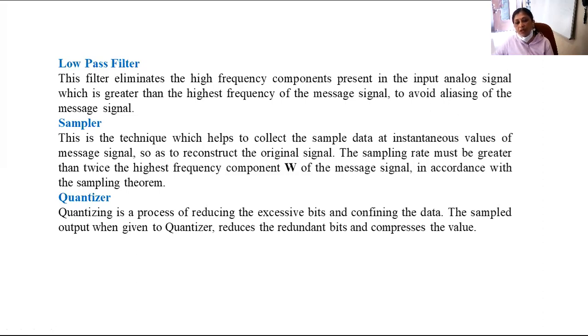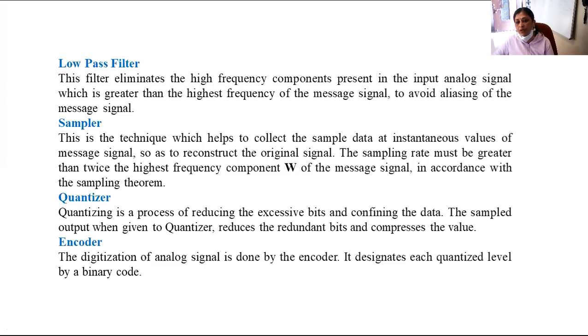After all this, you pass it to a block called the quantizer. The quantizer approximates the values of each sample to a pre-decided level, pre-decided by the system.